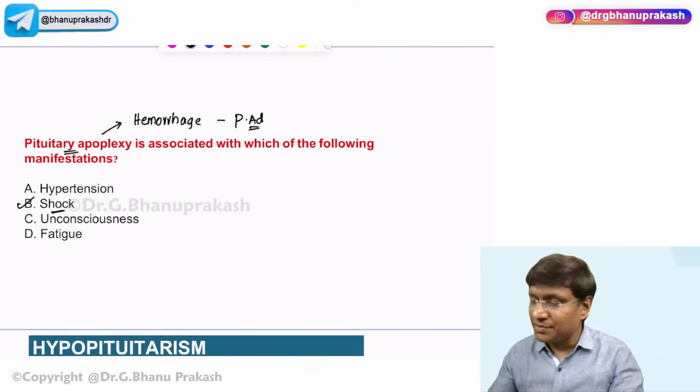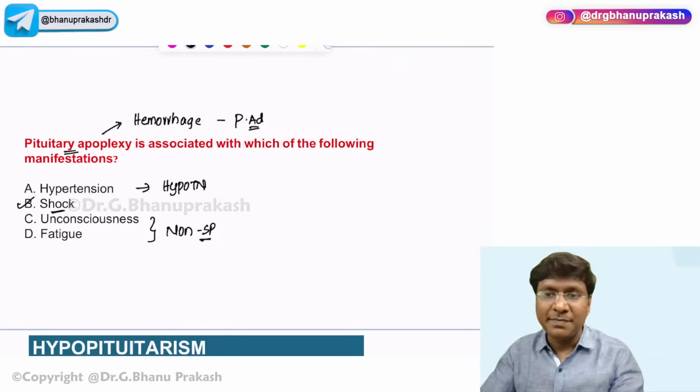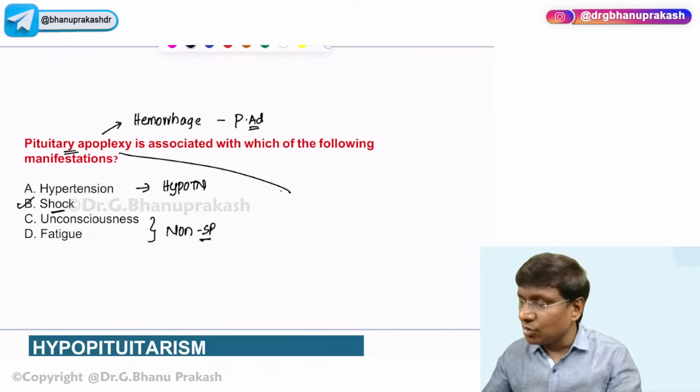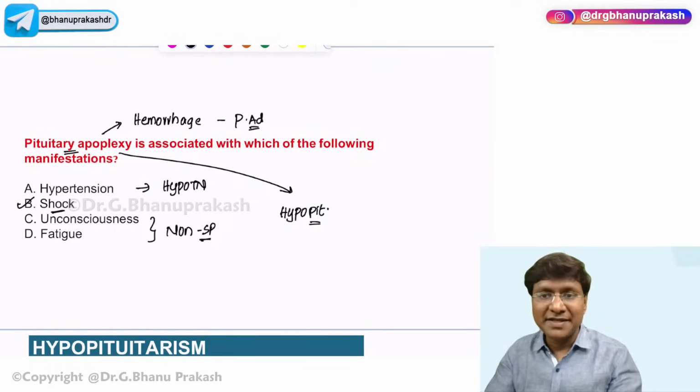And in patients with pituitary apoplexy, they will not have hypertension, they will have hypotension. And unconsciousness as well as fatigue are non-specific manifestations in patients with pituitary apoplexy. And this pituitary apoplexy will result in what? This will result in what is called hypopituitarism. Now, the detailed discussion of hypopituitarism is what we will do first.